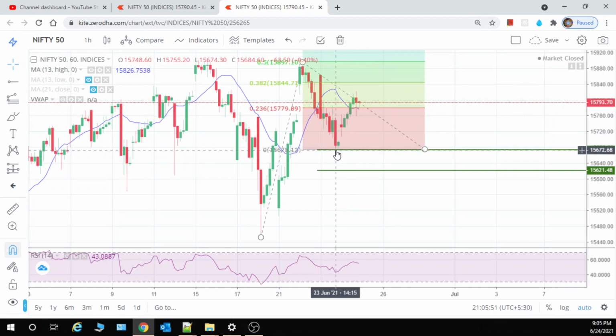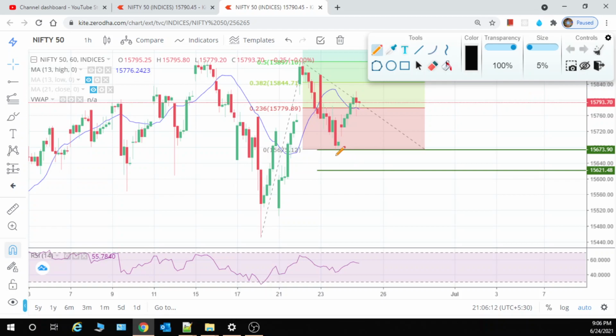And if this is breaking, then only you could short. Otherwise you should not short, because even if it gaps down open, even if it is below the 13 days average low, you should not square off your position until this low gets broken. Because once this low gets broken, the 13 days moving average low will be the resistance, where it will take resistance and come down again. So that is how you should play.